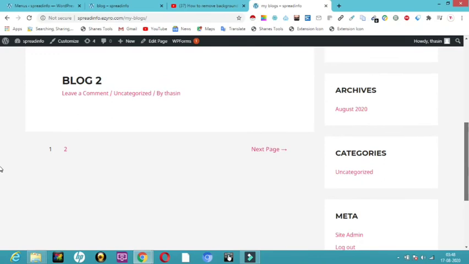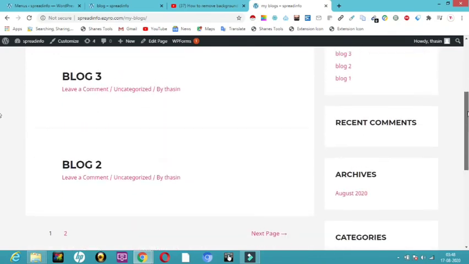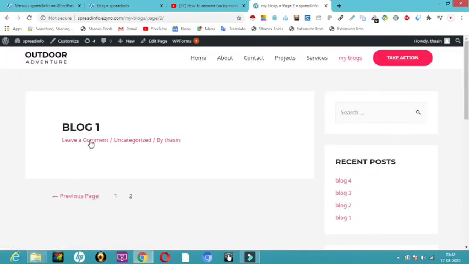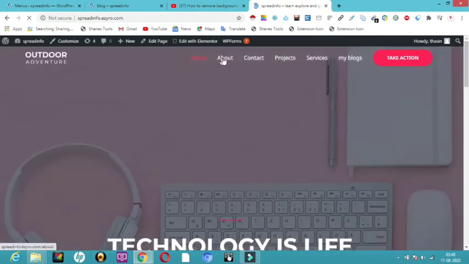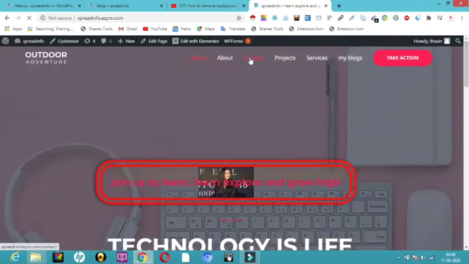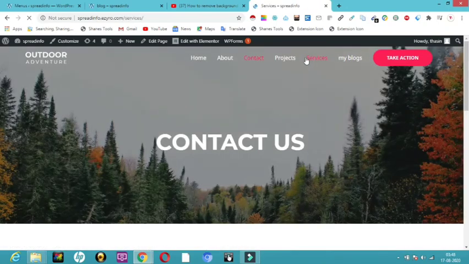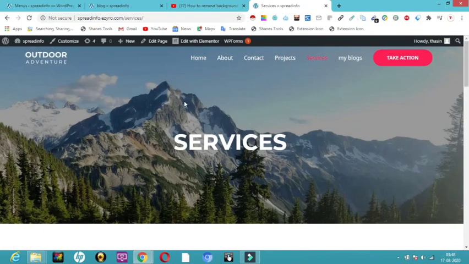and blog 1 is not here because we have given only a minimum of 3 posts in our one page. Then we go to the second page. In the second page we have blog 1. So you can also change whatever you want to have, your category, your content, photos, you can have here. So as of now we have the home page and about us section, contact section, project details, and service. So I have clearly explained how to edit this, and also change your background.